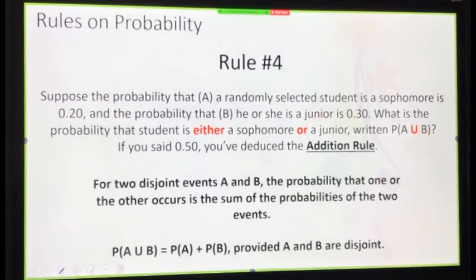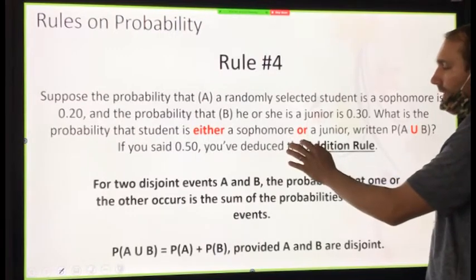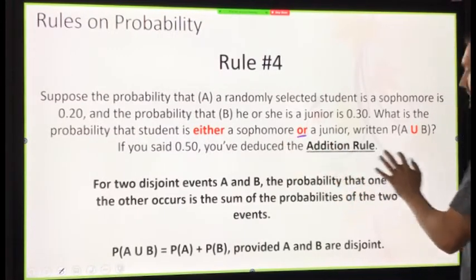Rule number 4. Suppose the probability that A, a randomly selected student, is a sophomore is 0.2. And the probability that B, that he or she is a junior, is 0.3. What is the probability that the student is either a sophomore or a junior? Written as this, P(A ∪ B). You probably remember seeing this in Algebra 2 with compound inequalities. Or means the union.